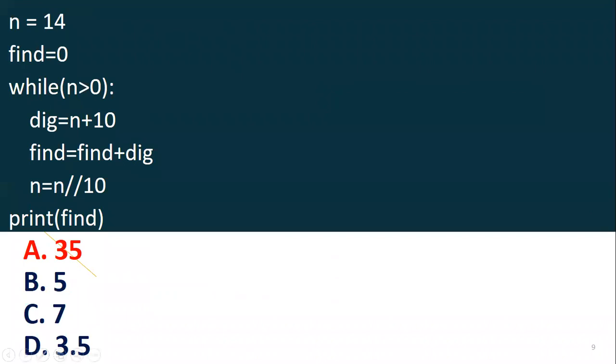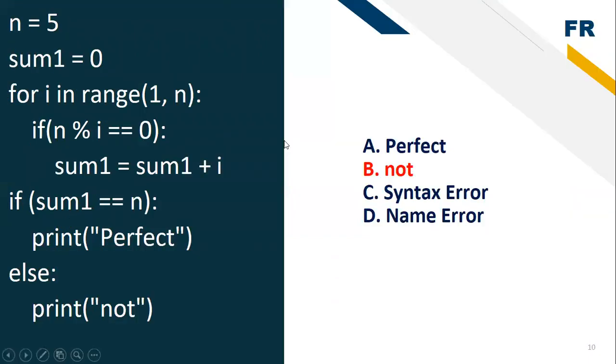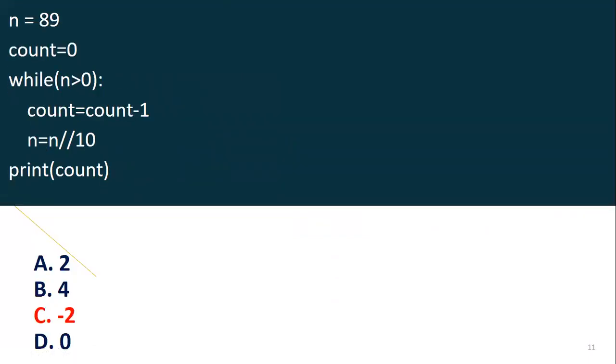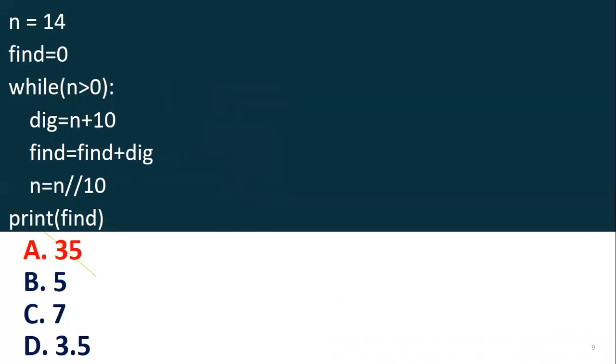Okay, we can move to the next question. This is the next question. Here I've written a simple logic. First, I have just taken a value of 14. And next I'm declaring one more variable, that is find is 0. And this should loop until n is greater than 0.